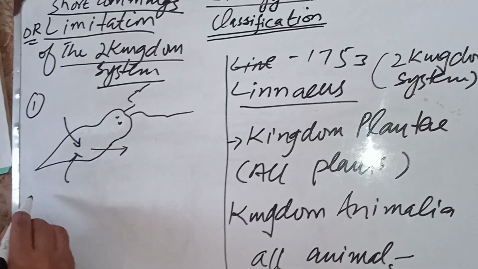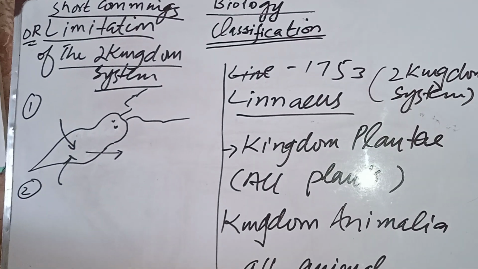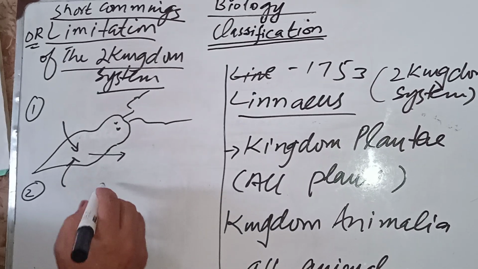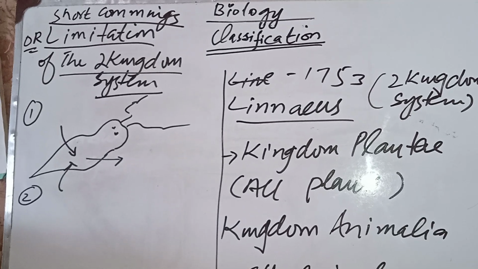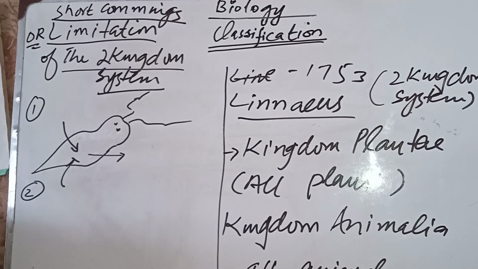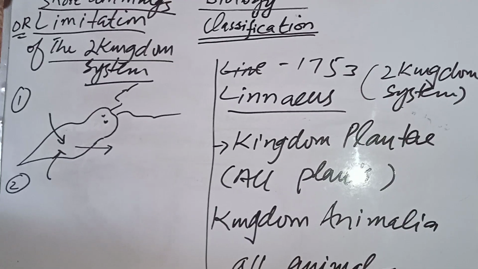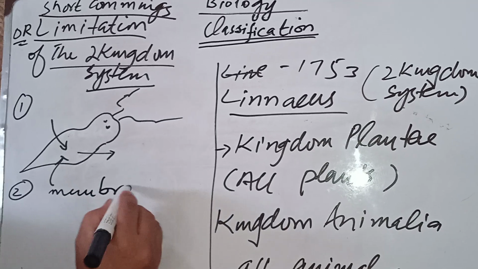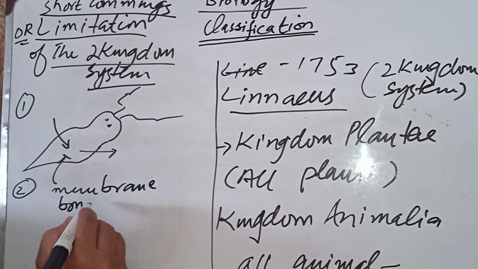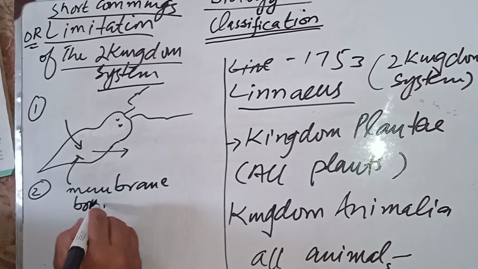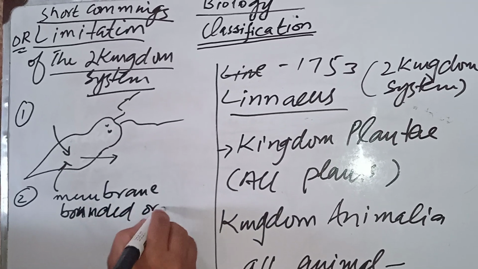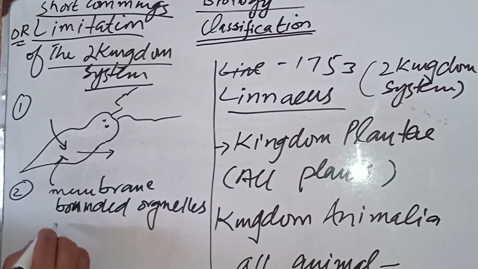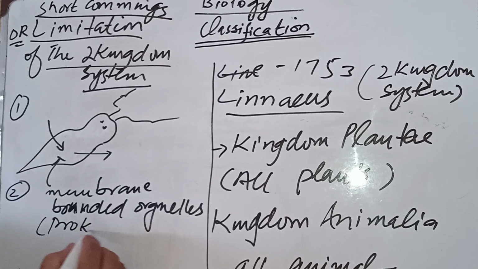Number one. The second thing, this system did not make clear the difference between the prokaryote and the eukaryote. We have also discussed prokaryote and eukaryote and the five kingdom system in chapter 1, if you remember. The prokaryotes do not have membrane bounded organelles. Clear? That is why they are called prokaryotes.